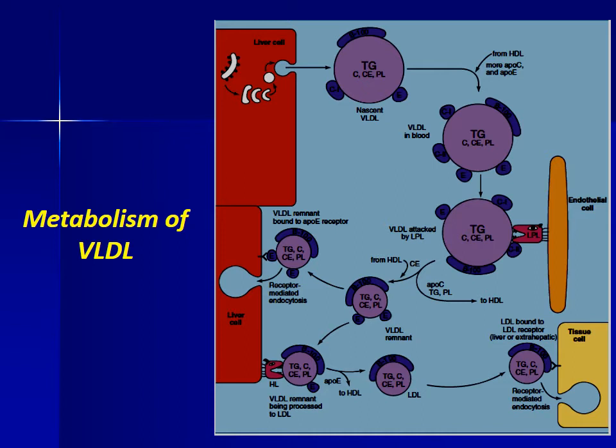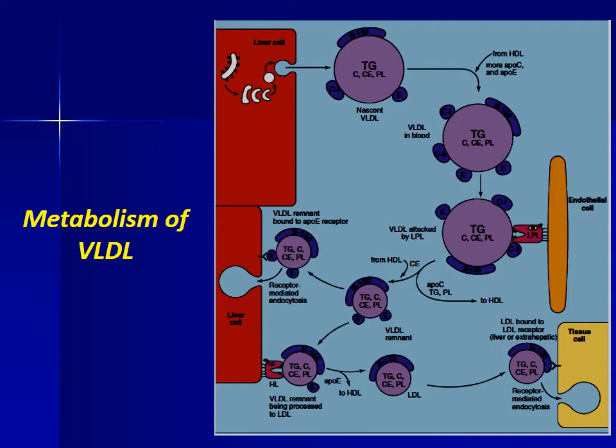LDL is removed by receptor-mediated endocytosis. LDL circulates in the plasma for an average of 3 days, and is eventually removed by receptor-mediated endocytosis. This requires binding of ApoB100 to the LDL receptors. The endocytosed LDL is directed to the lysosome, where apolipoproteins, cholesterol esters and other lipids are hydrolyzed.